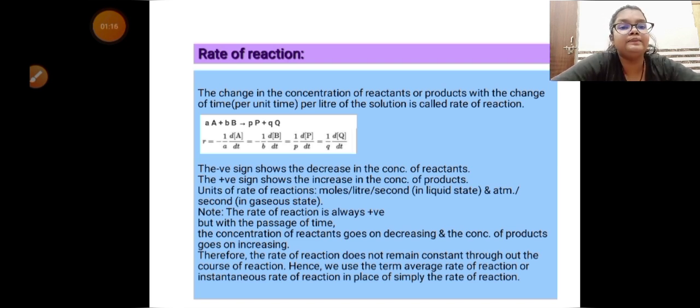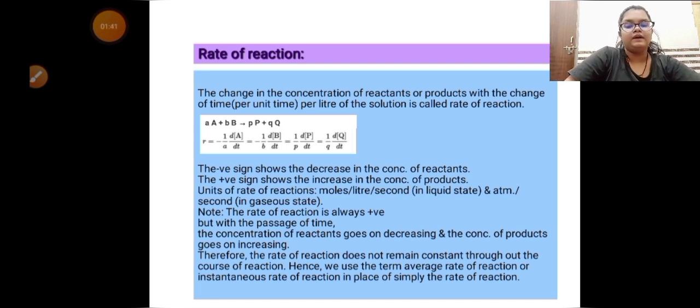Here d represents change and A in bracket represents molar concentration of A, or generally we say concentration, divided by dt, meaning change in time. And if we are finding for product, we write 1 by P, d[P] by dt.